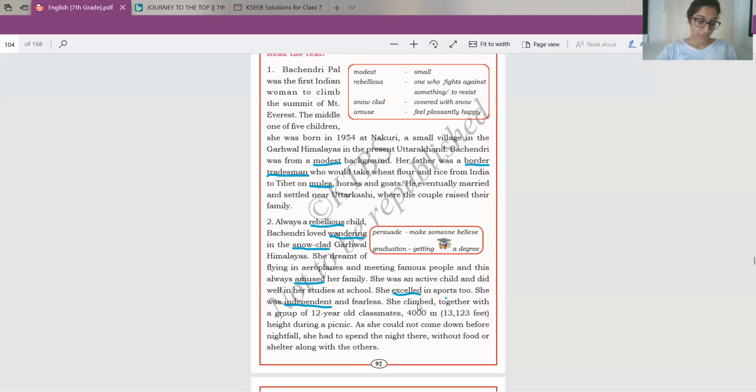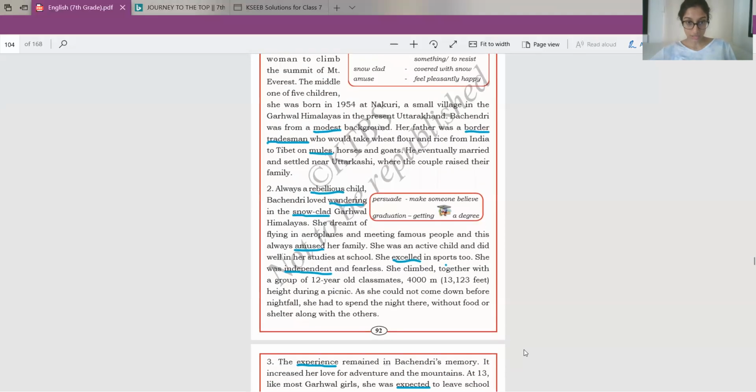Then she climbed together with a group of 12-year-old classmates, which is of 4,000 meters height during a picnic. As she could not come down before nightfall, she had to spend the night there without food or shelter along with others.